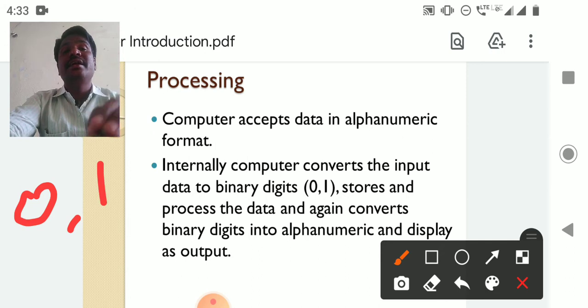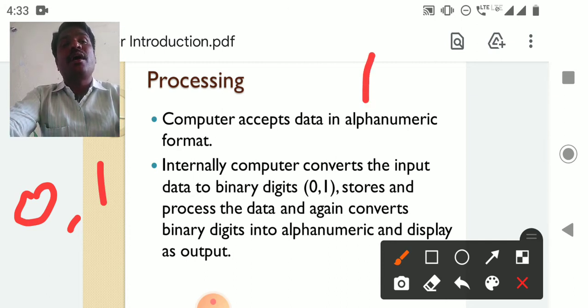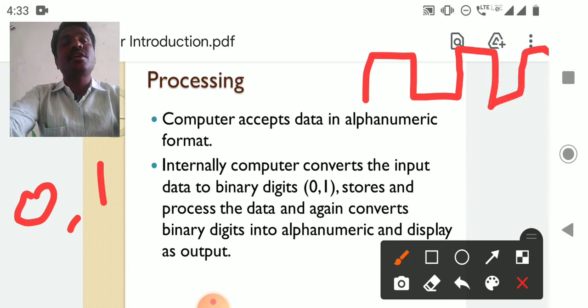As physics students, you know what a digital signal and an analog signal are. Digital signals are only on and off. This is a digital signal: 0, 1, 0, 1. That is a counting, and those are the binary digits.